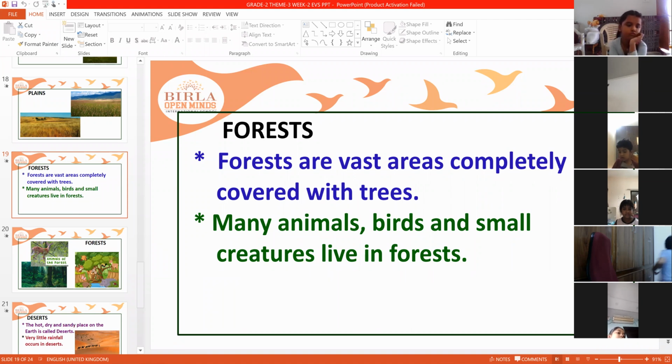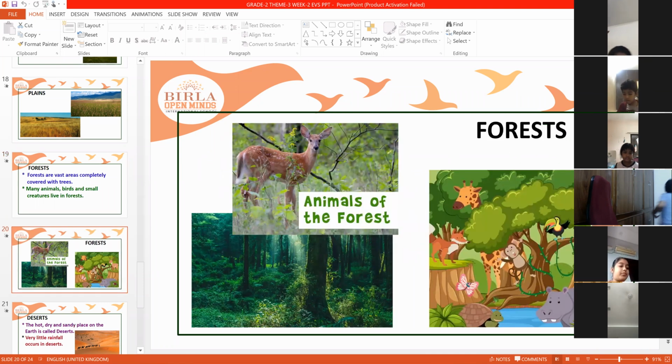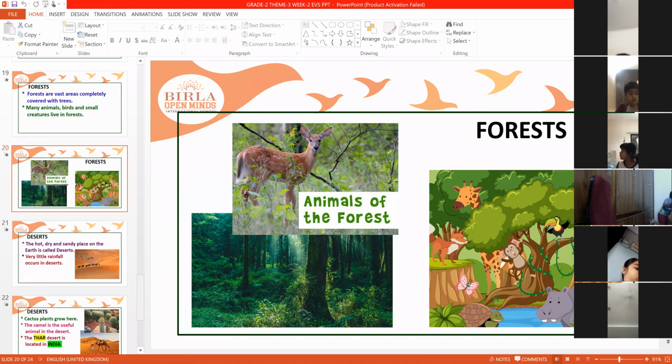Forests are the vast areas completely covered with trees. Many animals, birds and even small creatures live in the forest. It is a home for wild animals. Yes, this is called a forest.